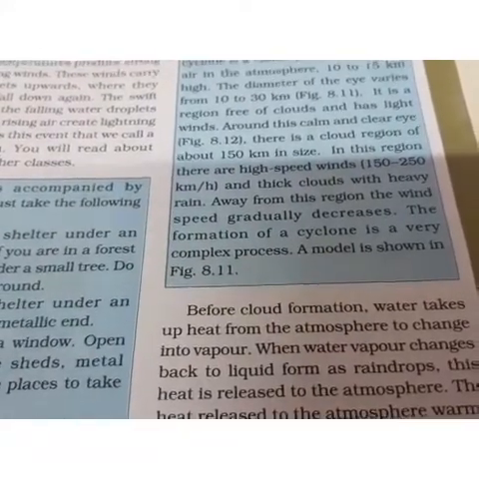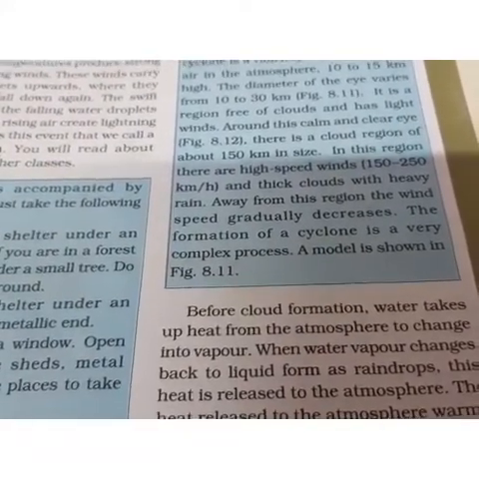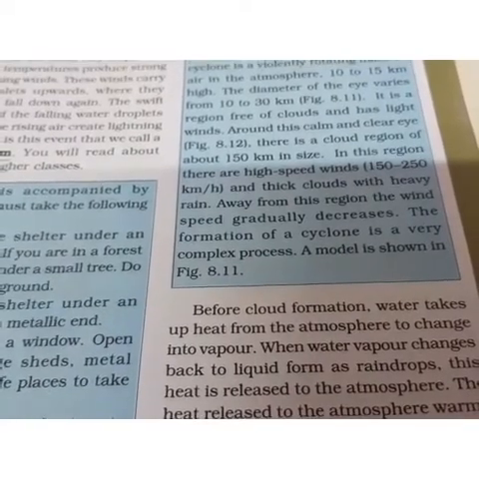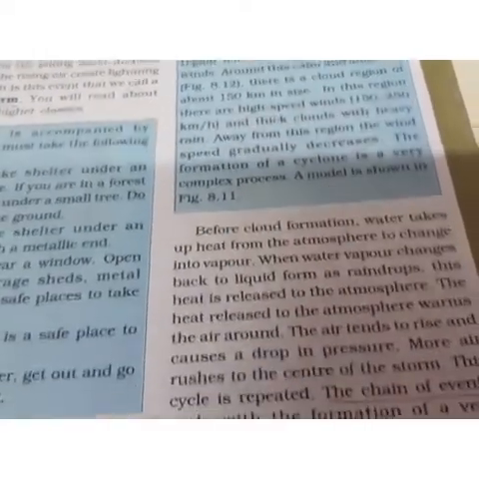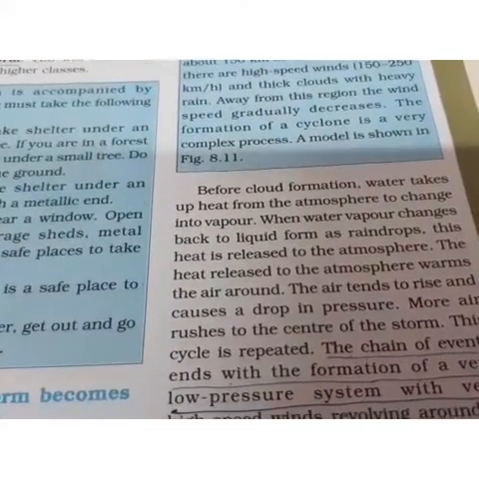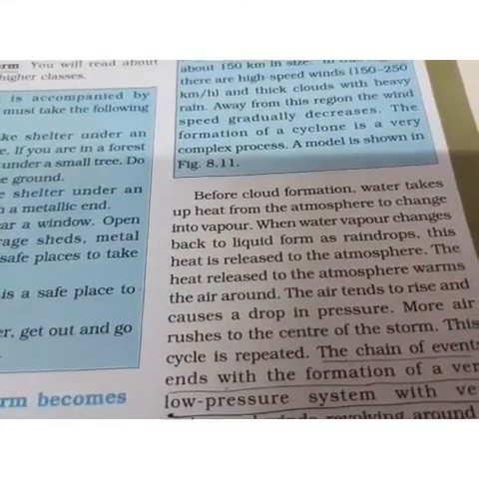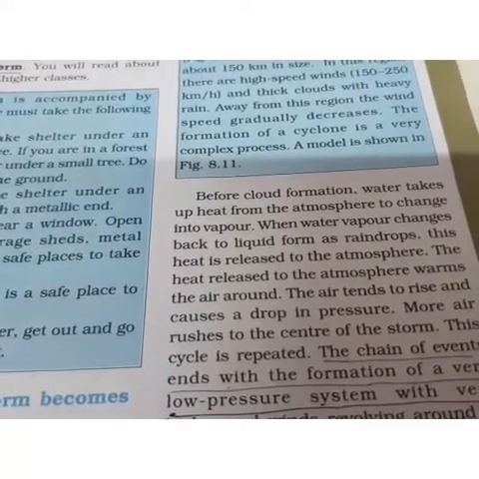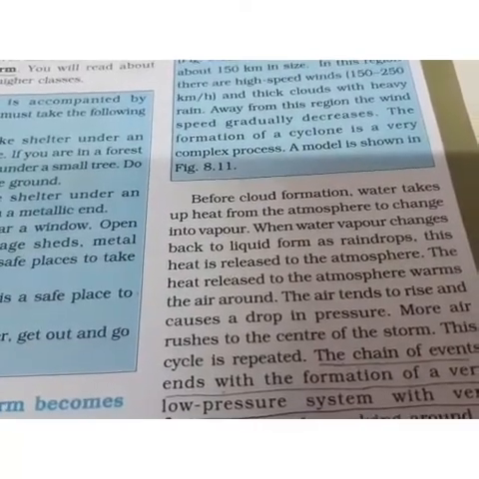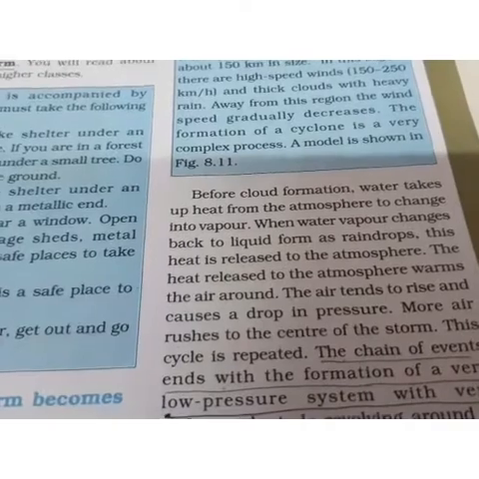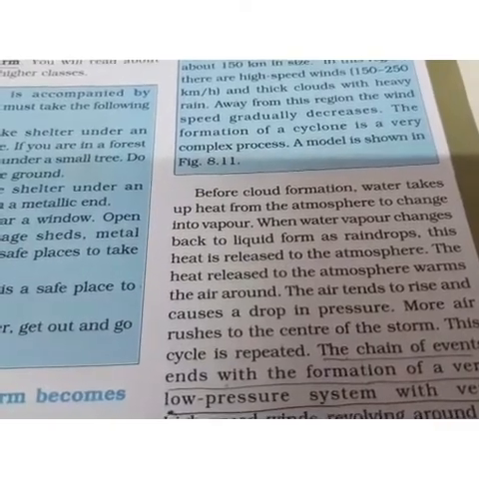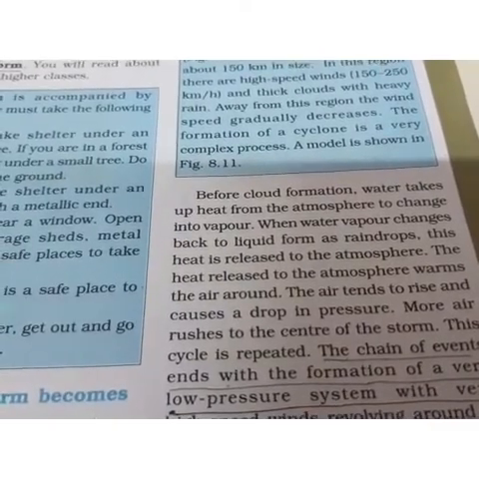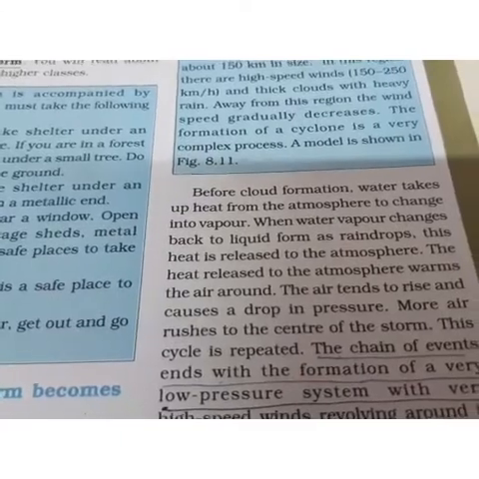The picture that I showed you just now on the next page is just a model of how the cyclone happens. Now, before the cloud formation, water takes up the heat from the atmosphere to change into vapor. Now, how the formation of cyclone takes place, that we'll study now. That as the cloud before the cloud formation, मतलब जब तक बादल नहीं बने होते तब तक क्या होता है कि एटमॉस्फेयर की गर्मी से जो पानी है वो गर्म होकर भाप बनकर ऊपर जाता है.